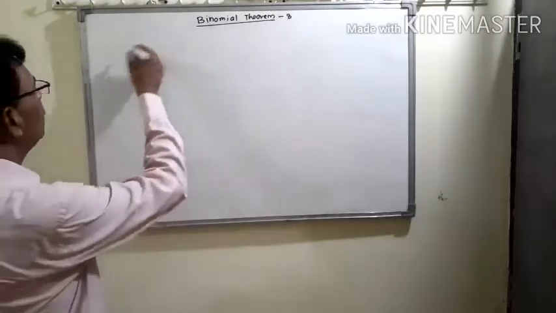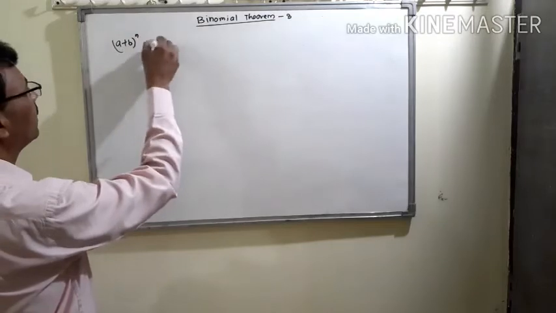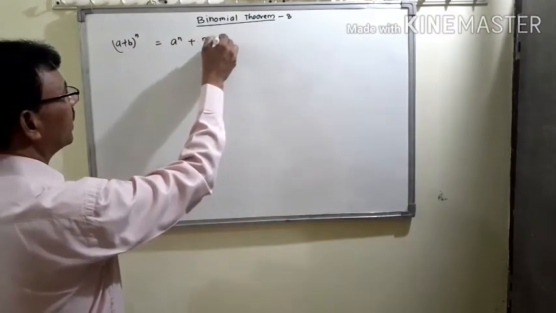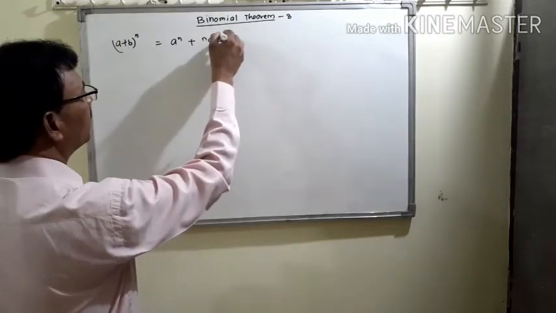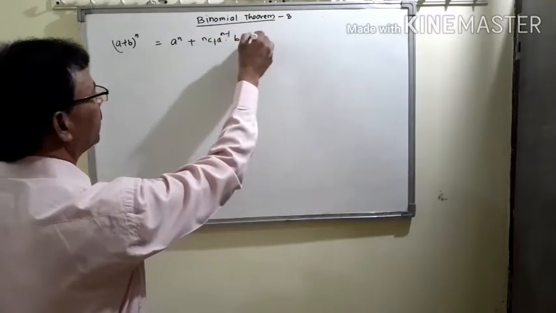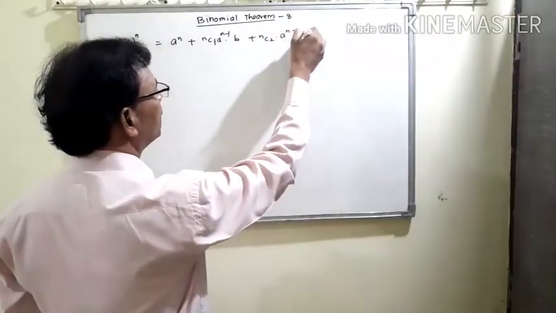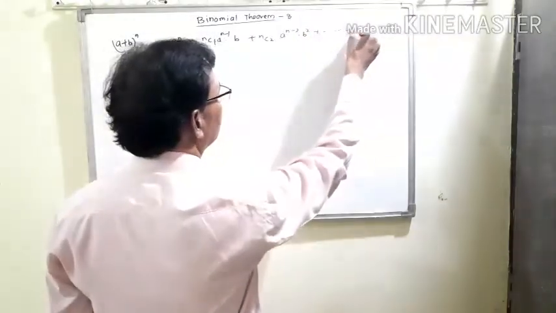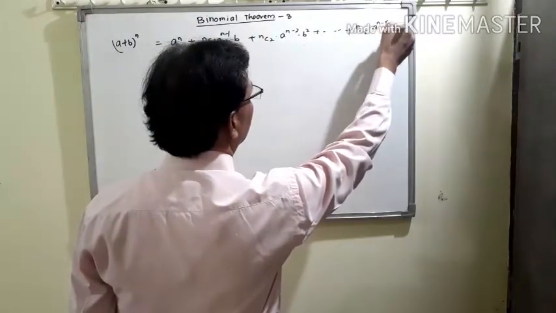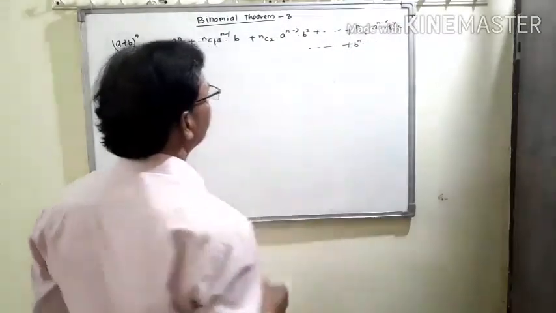As you know, the binomial theorem says (a plus b) to the power n equals a to the power n plus nC1 a to the power n minus 1 into b plus nC2 a to the power n minus 2 into b square plus ... plus nCr into a to the power n minus r into b power r plus ... plus b to the power n.